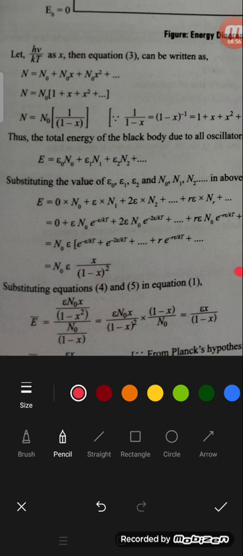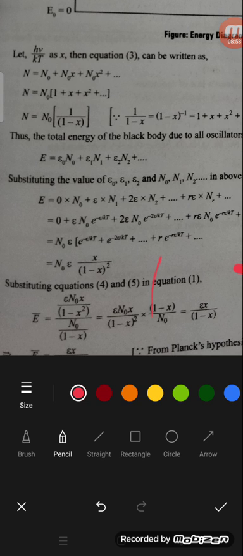From equation 5 we got the E value, and from equation 4 we got the N value. So substitute equations 4 and 5 in equation 1. Then we get E x by (1 minus x) squared into n0, that is equation 5.